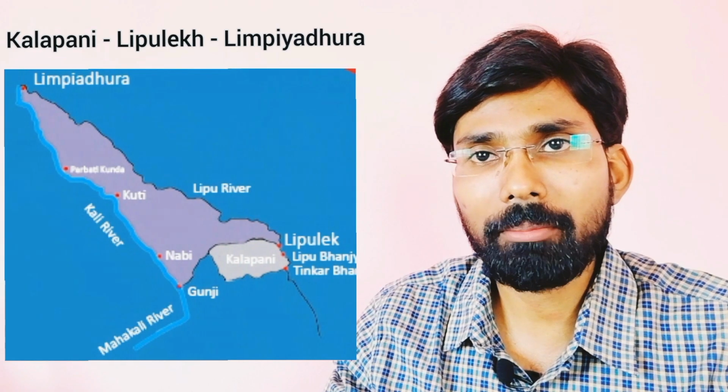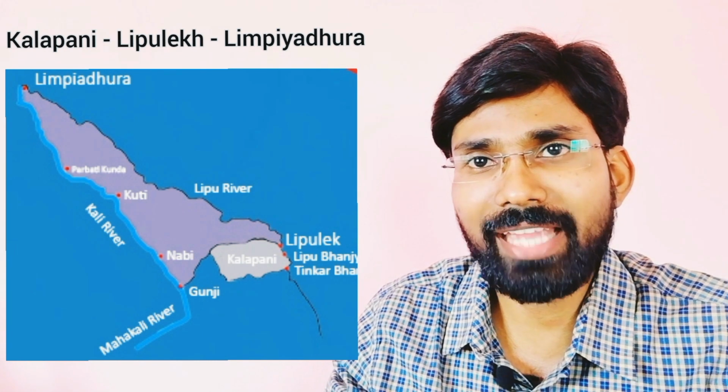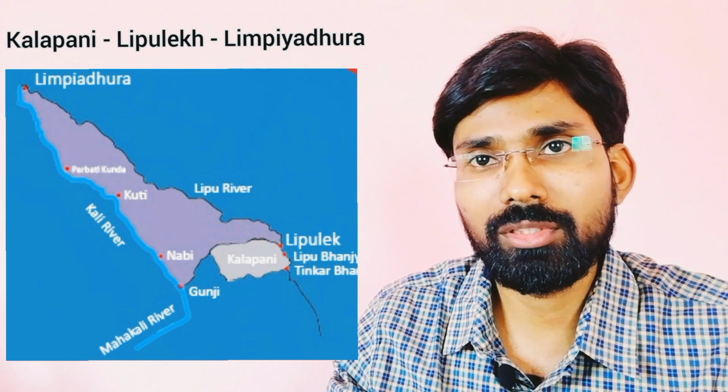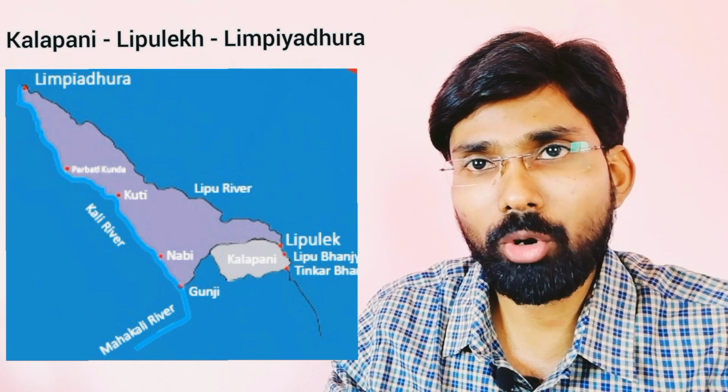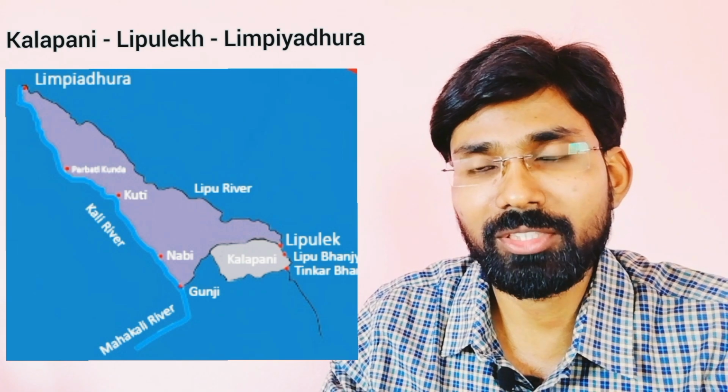The zone of Kalapani, Lipulekh and Limpiyadhura forms a region of 300 square kilometers, which is extremely important because this is the place where the Indian and Nepal border meets China. It is a very important geostrategic trijunction.